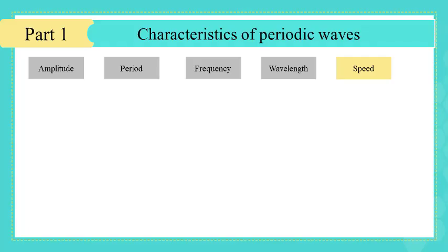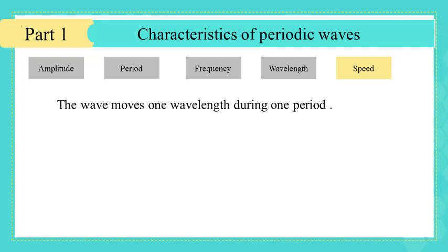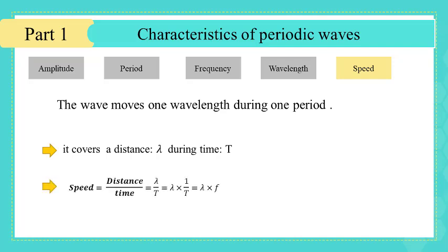How can we calculate the speed? We know that the wave moves one wavelength during one period. It covers a distance lambda during time T, which is one period. The general formula of the speed is equal to distance over time, and we know that the wave moves one wavelength or one lambda during one period. Then it is lambda divided by T. It is equal to lambda times f. So the general formula for the speed of the wave is lambda times f.